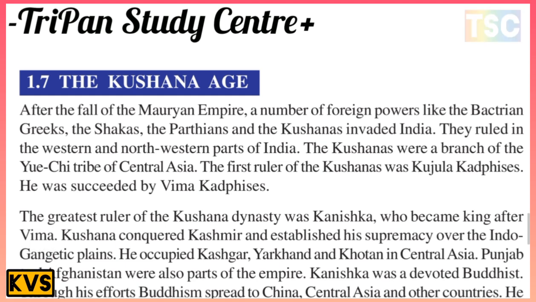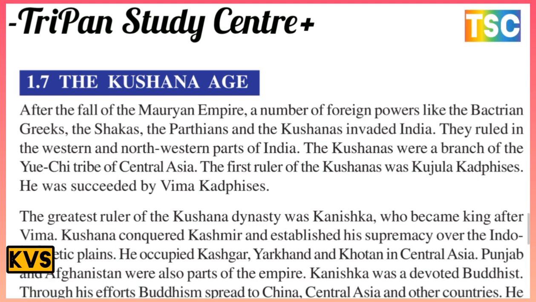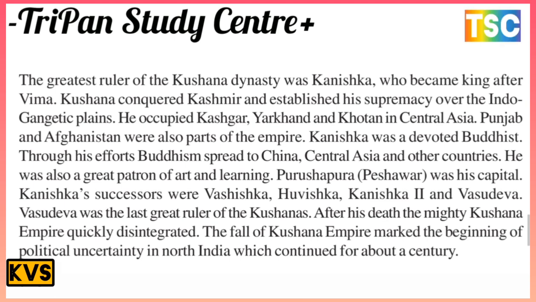The first ruler of the Kushans was Kujula Kadphises, and he is associated with the Bhima phases. The greatest ruler of the Kushan dynasty was Kanishka. Kanishka became king after Bhima. He conquered Kashmir and established his supremacy over the Indo-Gangetic plain. He occupied Kashgar, Yarkand, Khotan and Central Asia. Punjab and Pakistan were also part of the empire.